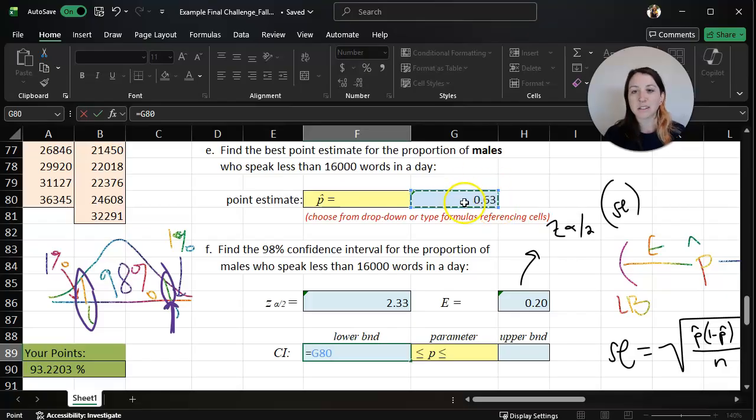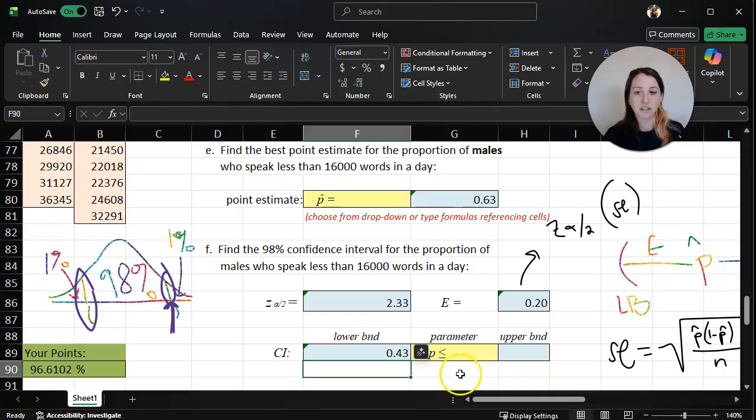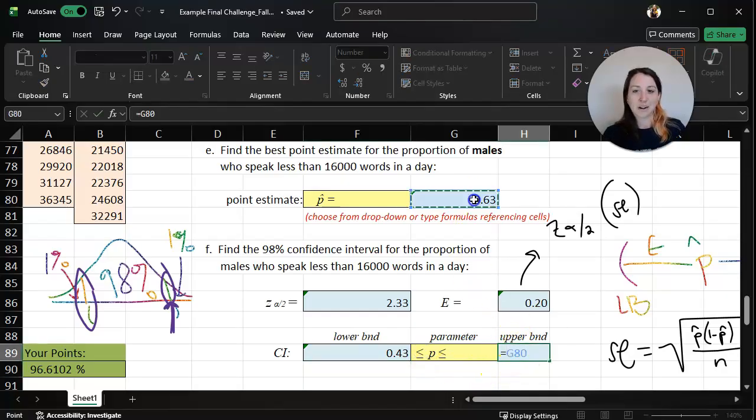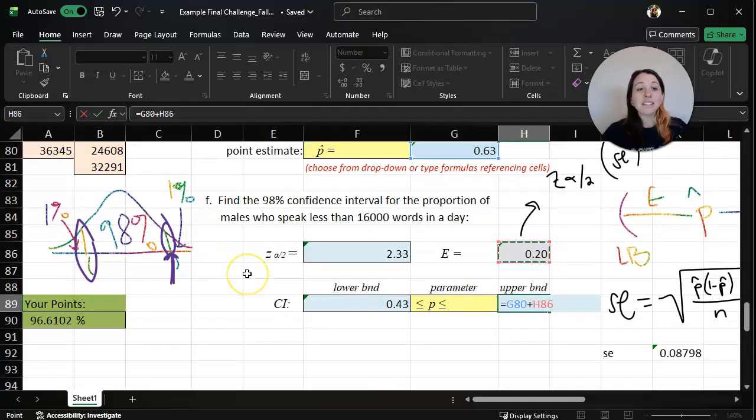I don't even want to say 0.63 because that's rounded, but our point estimate minus our margin of error. And again, you need to be clicking on these because they are specific exact values. So our point estimate minus our margin of error, yay! And our point estimate plus our margin of error. And when we do this, hopefully it's 100.